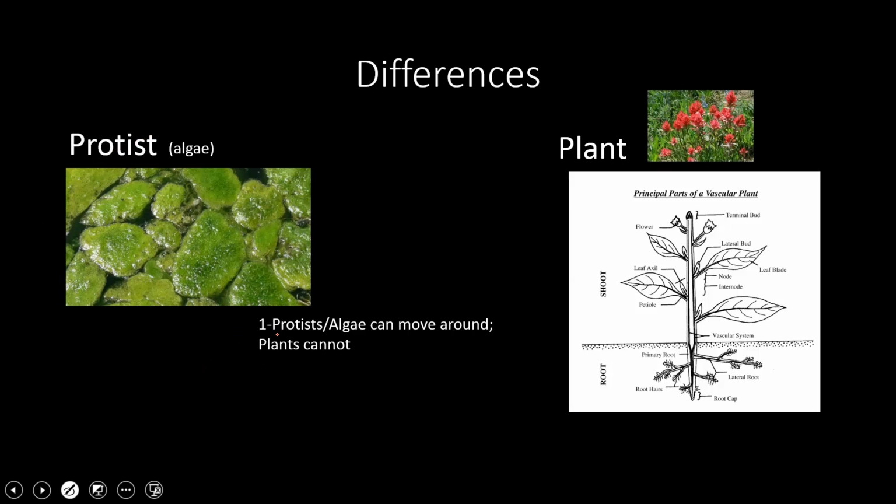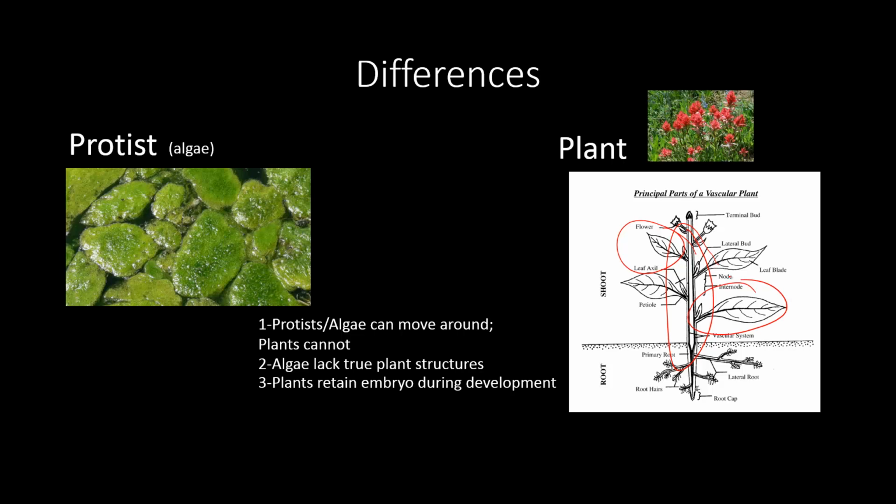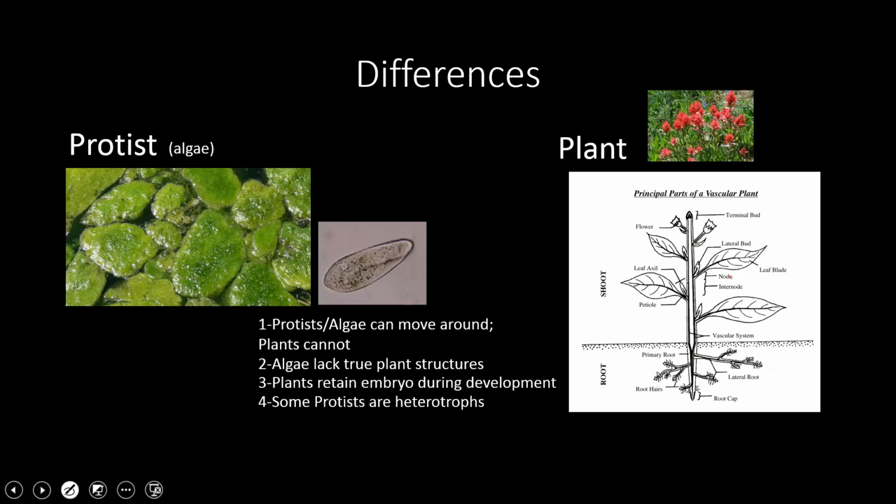Algae also lack the structures of true plants, such as roots, stems, or leaves. Protists also do not have any true tissues. Also, plants retain their embryo during development, whereas algae do not. Some protists, such as protozoa, are actually heterotrophs, whereas plants can only be autotrophs.